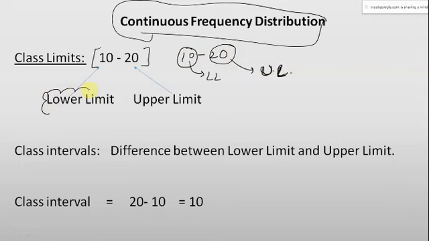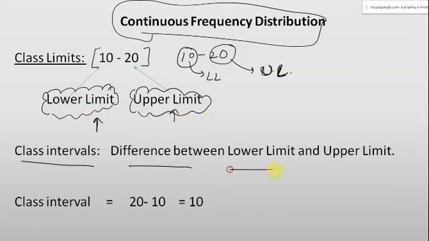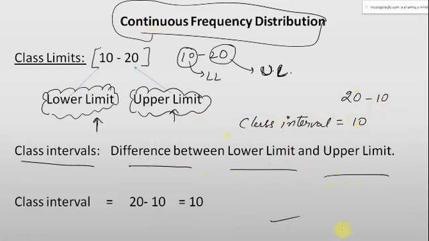Am I right? Yes, sir. We have studied it in the earlier school classes quite in detail. That this 10 will be the lower limit and this 20 will be the upper limit. Now what is class interval? The difference between the lower limit and the upper limit will be the class interval. For example, in this case, the class interval will be what? 10. How did we get it? 20 minus 10. Okay. So class interval is 10.